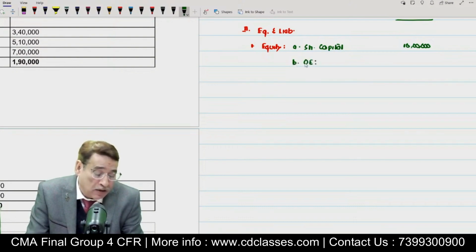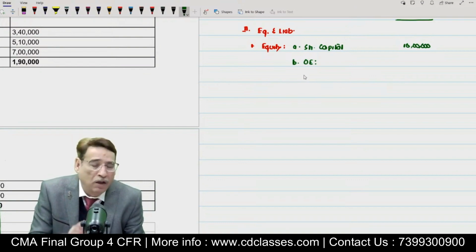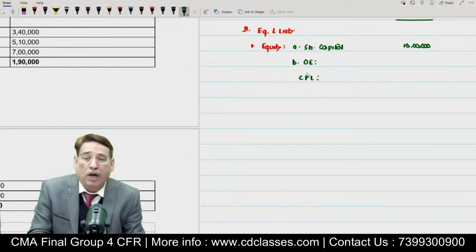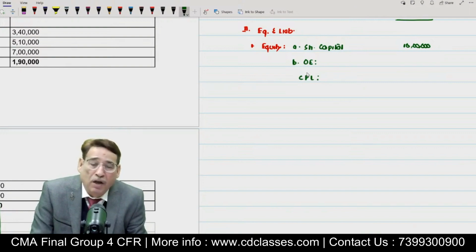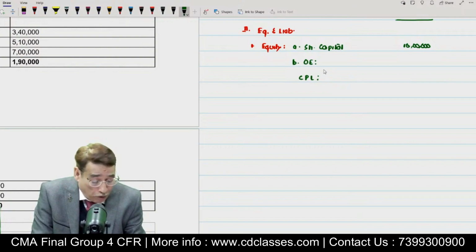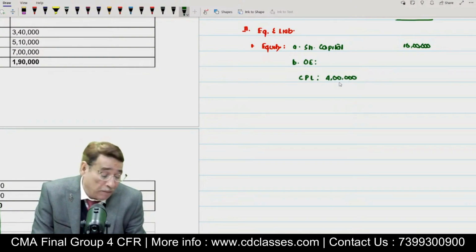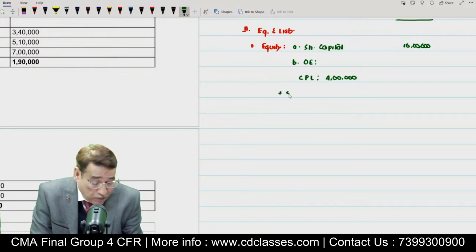As far as other equity is concerned, in this case, only there is profit and loss account. Even in the last session, I talked about this particular fact that we should not directly write profit and loss account. We should write consolidated profit and loss account, CPL in short form. In order to write, first of all, I will have to look into the balance sheet. Towards the liability side, in the column of the parent, I need to know what is the amount of profit and loss account. Now, what is the amount of profit and loss account in the balance sheet? I think it is 4 lakh. So I am going to write here profit and loss account 4 lakh. This is the balance of the parent. Remember one thing. Then I am going to add share in post acquisition.